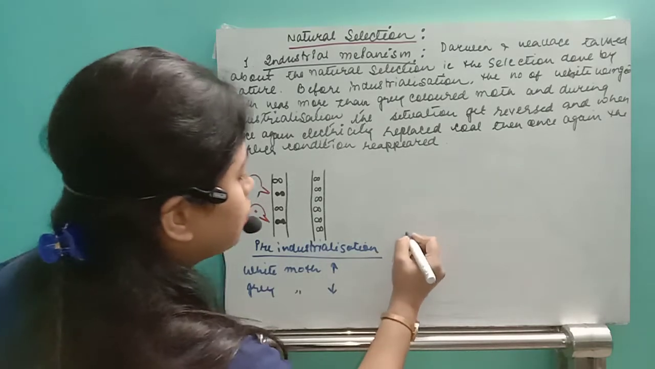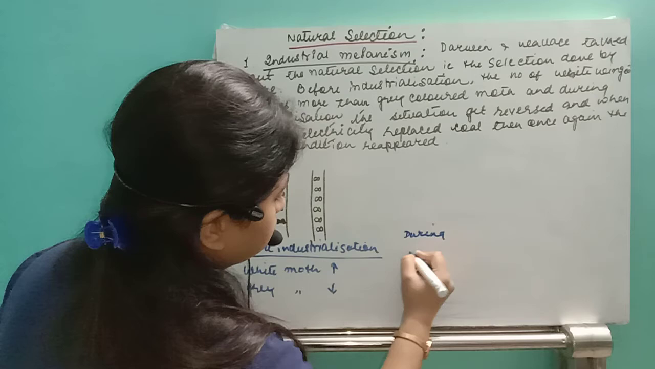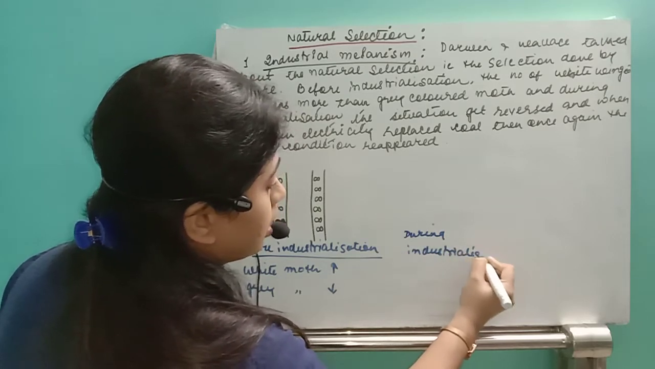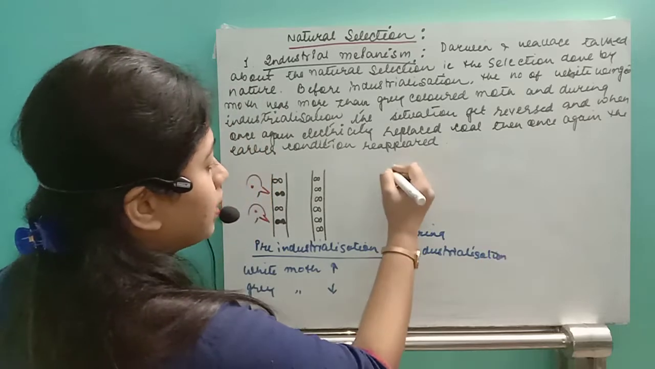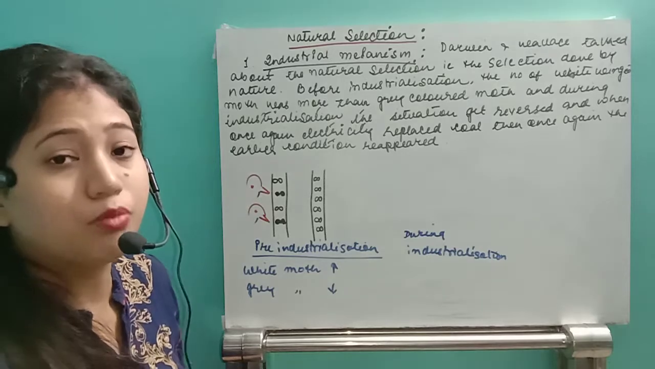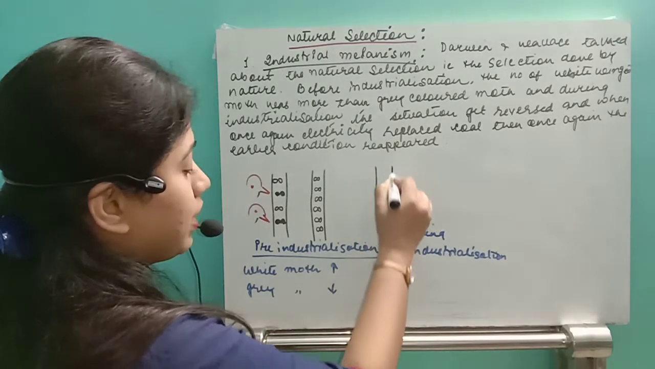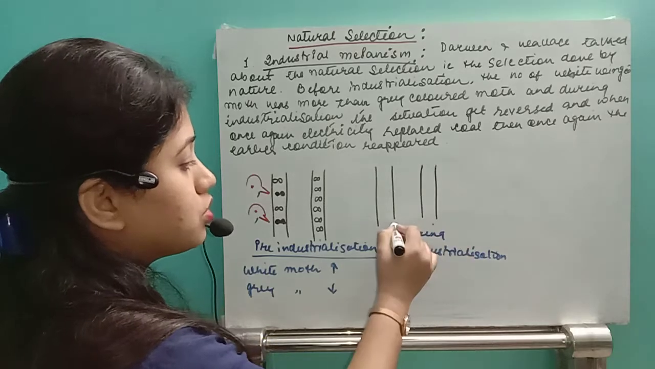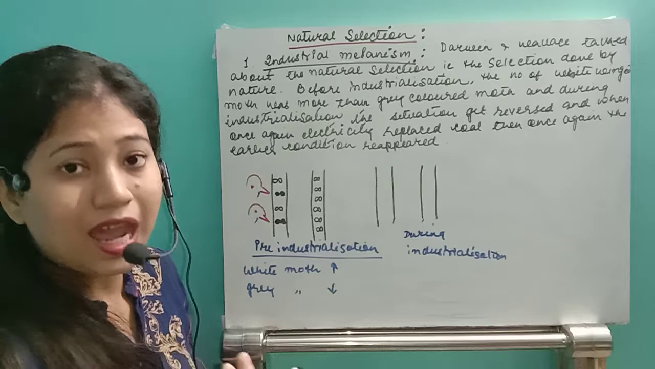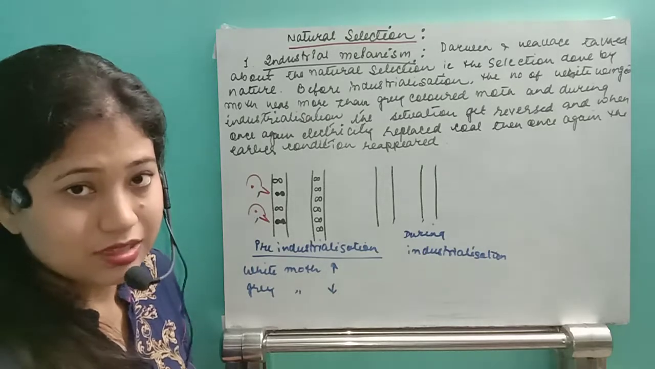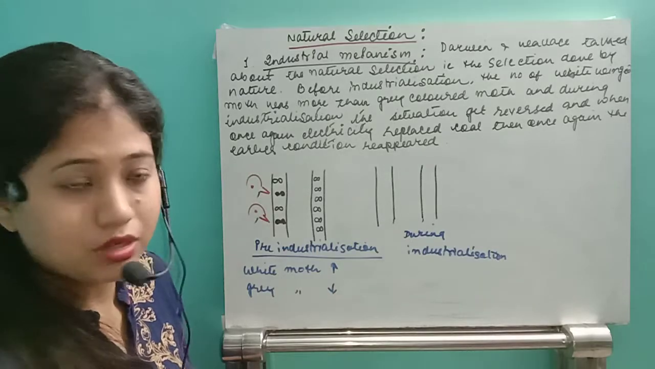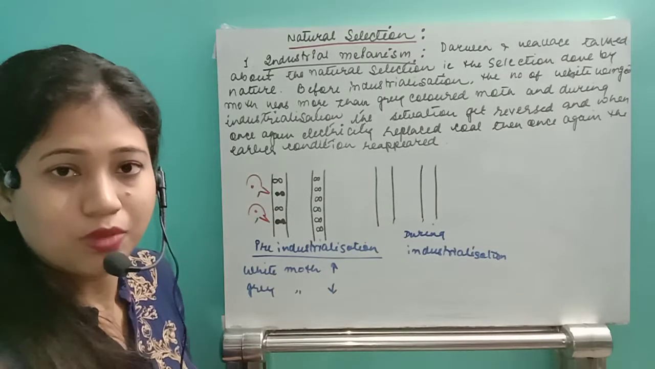Now during industrialization, what had happened? In the industries, charcoal was used, right? The lichens are the indicator of pollution, right? So whenever the industrialization process started to occur, what happened to the bark? The lichen layer started to completely disappear, and the original color of the bark appeared. The original color is grayish, blackish.